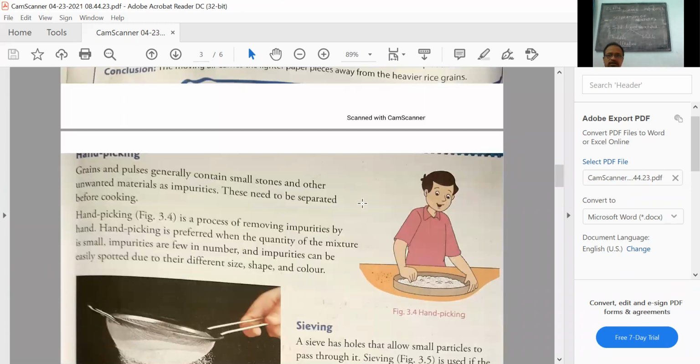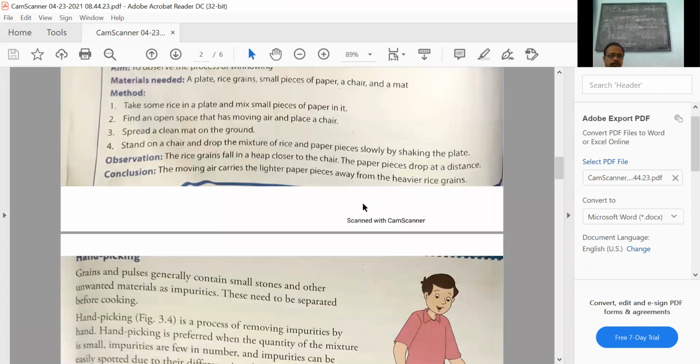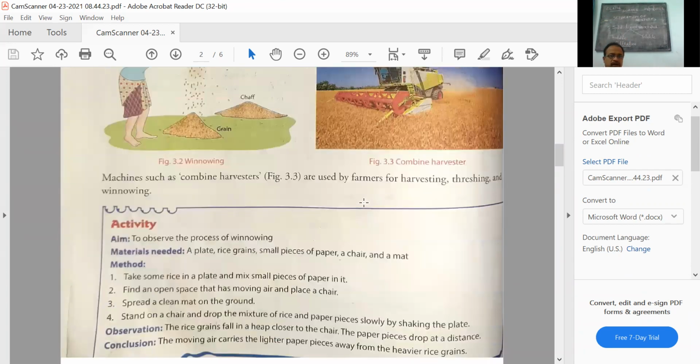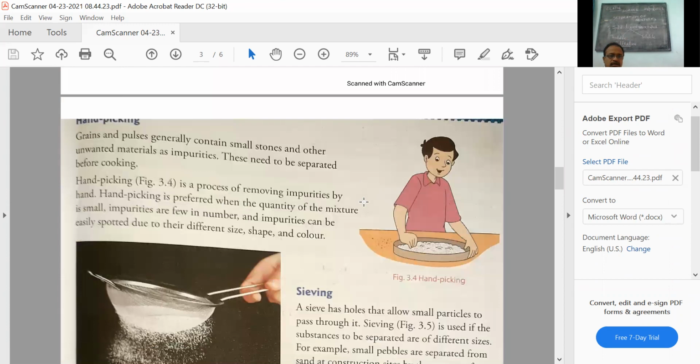We started from hand picking, after we had seen in the previous class about threshing and winnowing. Before concluding, I'm discussing what we have learned today.